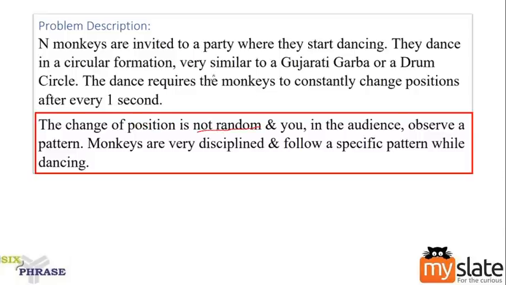They change positions every 1 second, and this change of position is not random, and you in the audience observe a pattern. We see that the change of positions have a pattern. The monkeys are very disciplined and follow a specific pattern while dancing. So what do we understand? There are some number of monkeys standing in a circle, and every 1 second the monkeys change their position. How they change their position follows a particular pattern. So we are observing the pattern, right?